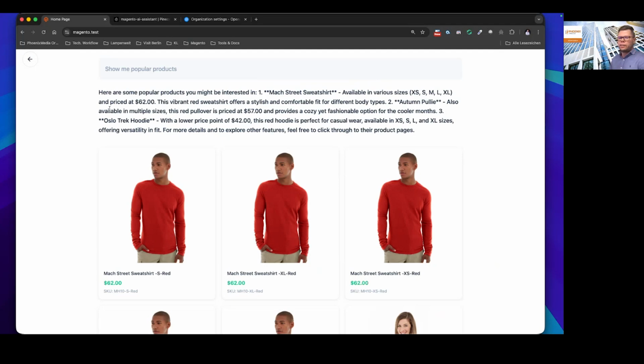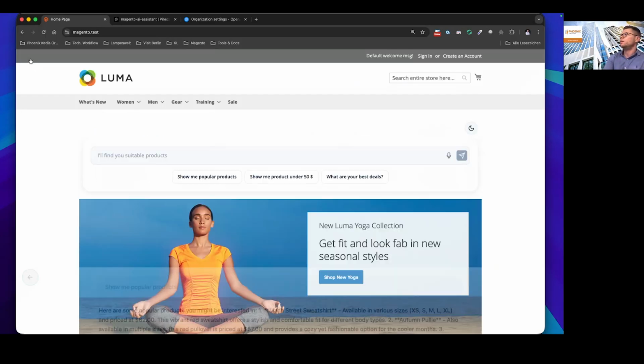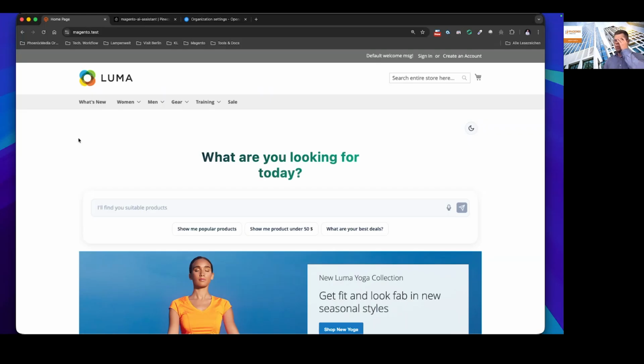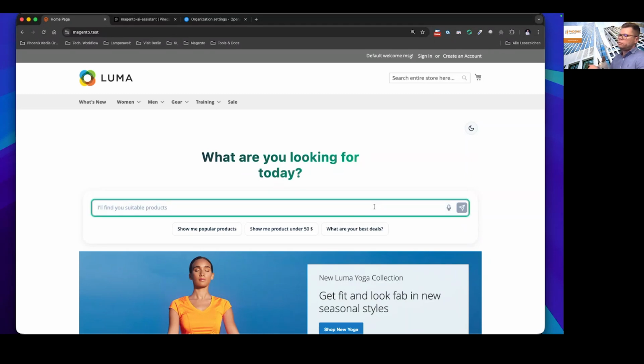And also, the first time, you should provide this trained information, let's say this MD file for the LLM. So for example, this is the expert for this Luma store. So it can already provide information. And for example, I added this information in the background that it should provide products if this product is already found in this vector search. And basically, my next plan would be that you can also combine this with